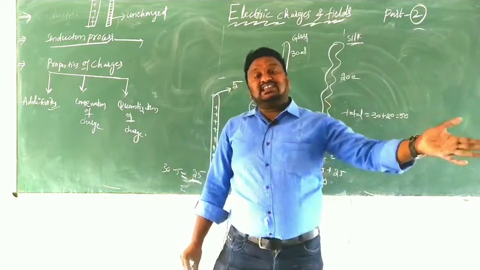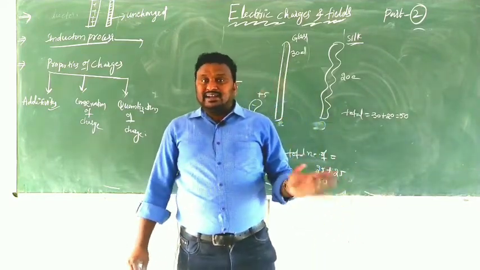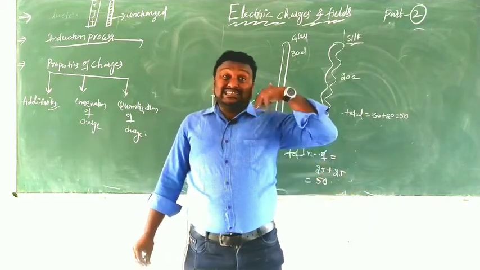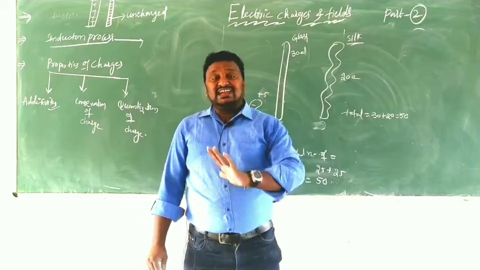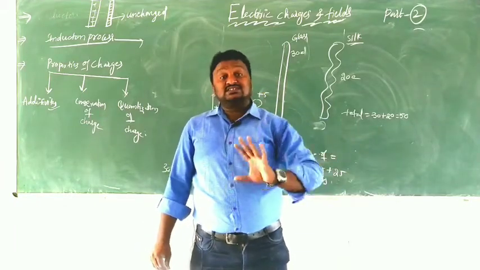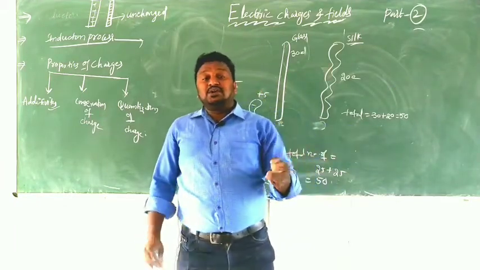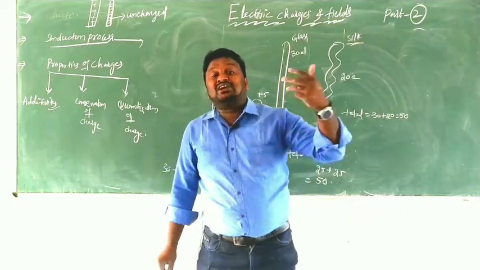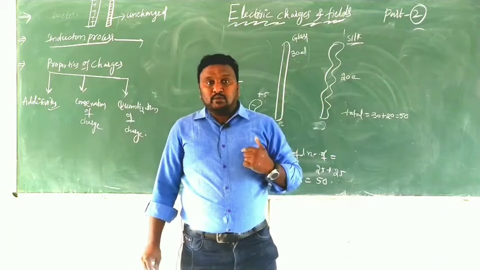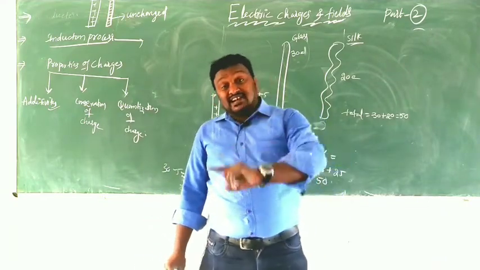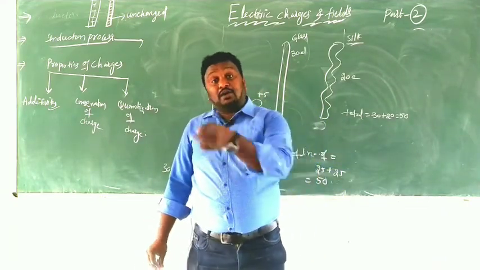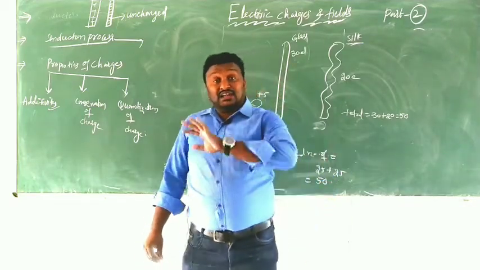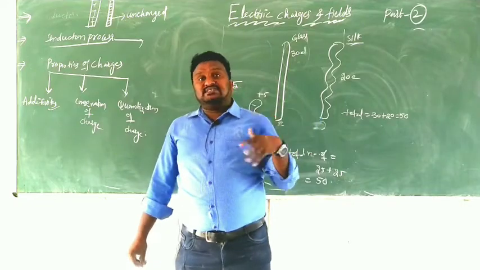Electrons are not generated or created, they are just transferred during the rubbing process. Got my point? So charges can neither be created nor destroyed, but they can move from one body to another, and the total charge will always be constant.